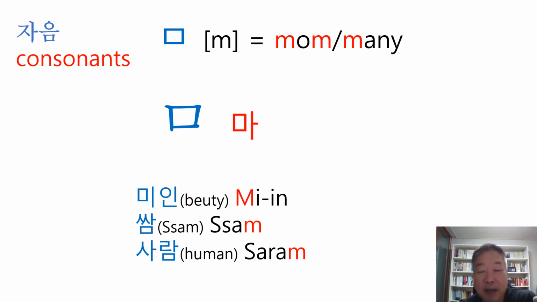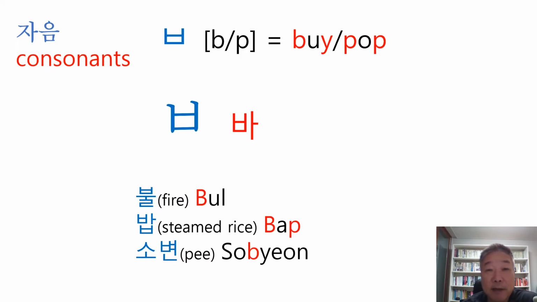Well, and the next one, 사람. 사람, which means human. 사람, all right? The next consonant, ba, can be B as in by and P as in pop. So this consonant has two sounds, right? Ba.